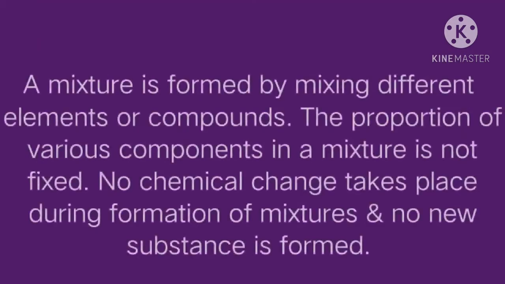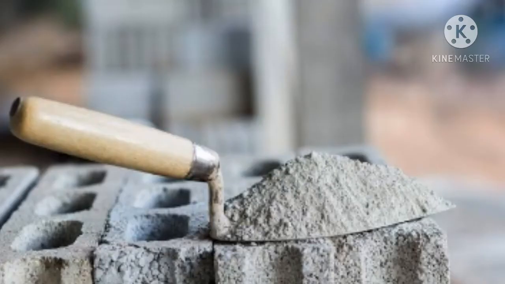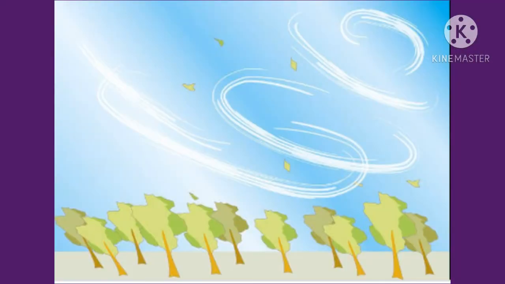Mixture. A mixture is formed by mixing different elements or compounds. When different substances are mixed together, mixtures are formed. The proportion of various components in a mixture is not fixed. No chemical change takes place during the formation of mixtures and no new substance is formed. The everyday life examples of mixtures are milk, cement, air, etc.